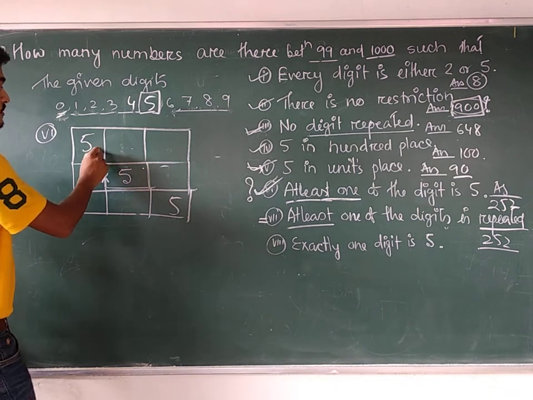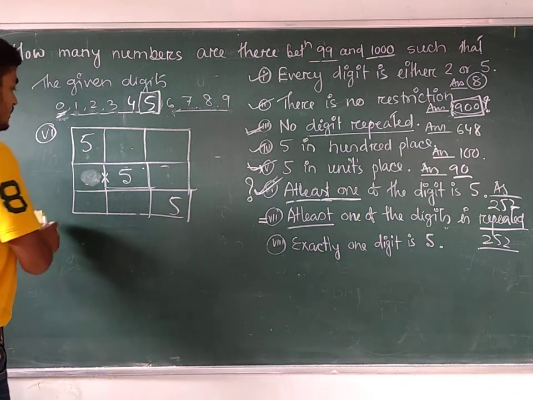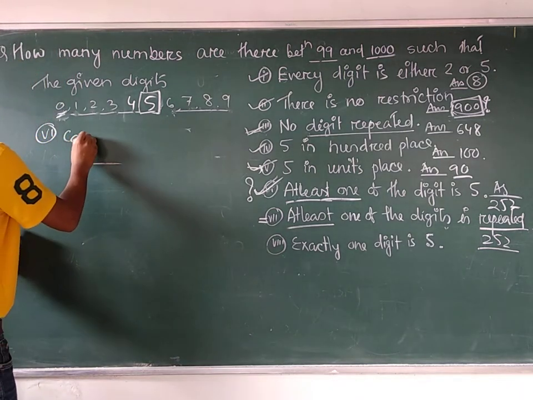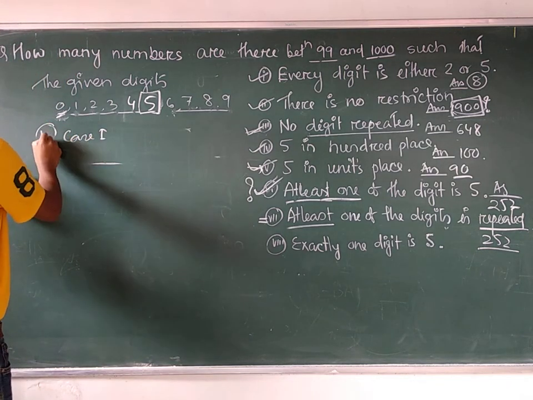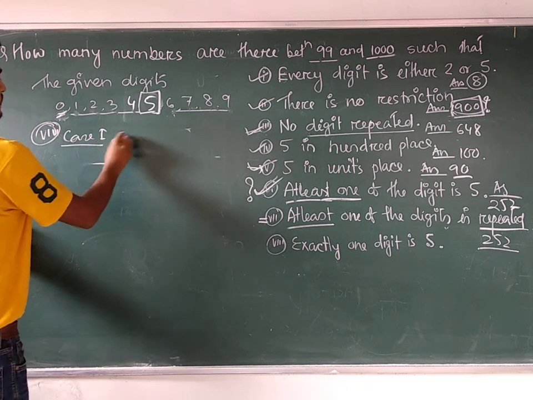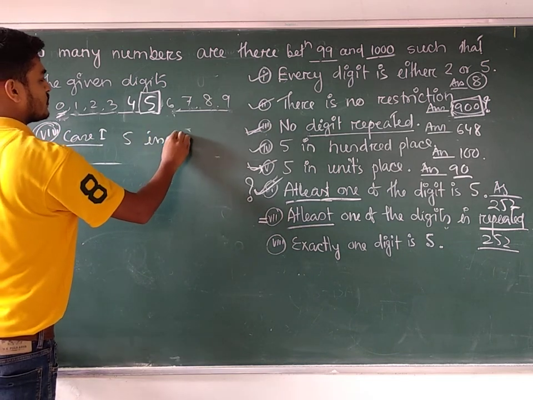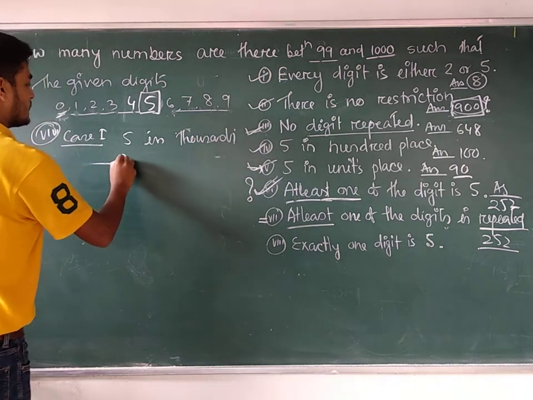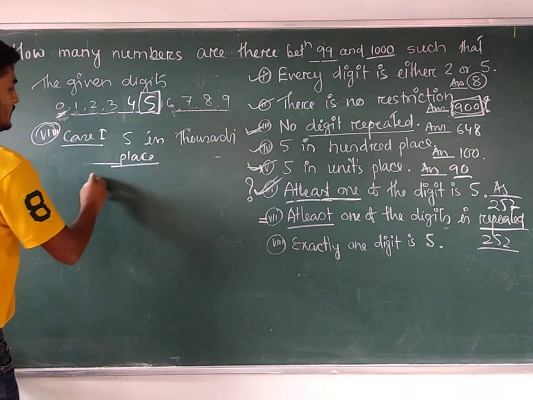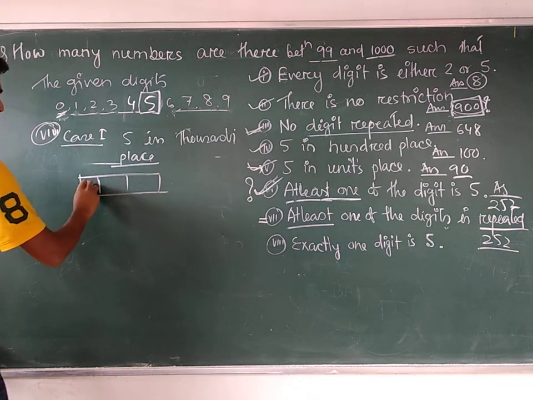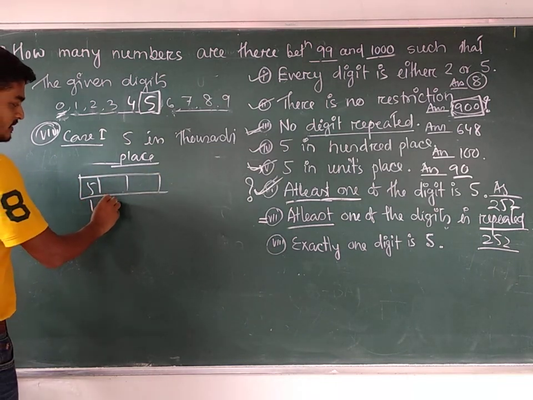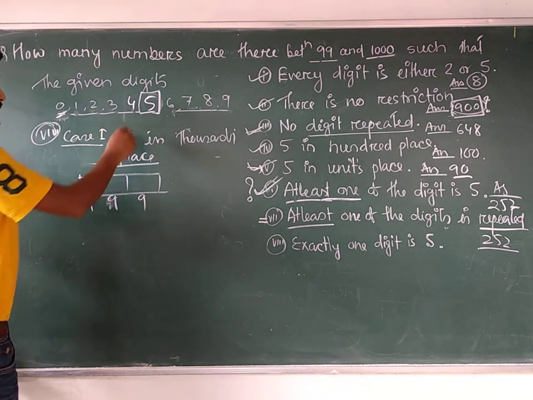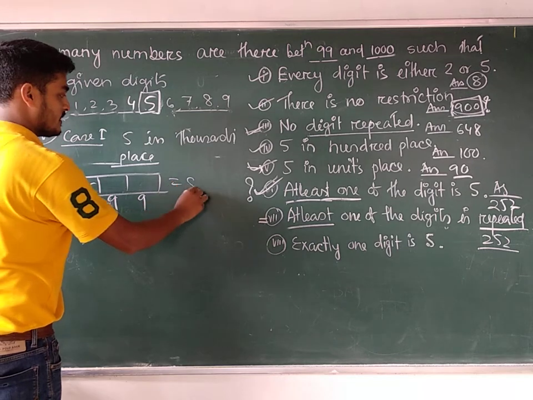So what is the total number for this one? First of all, case 1. Suppose 5 is in the thousands place. Then what is the situation? This place can be filled in one way. This will be 9, this will be 9. Why 9? Because you cannot use 5 once again. So the answer is 81.